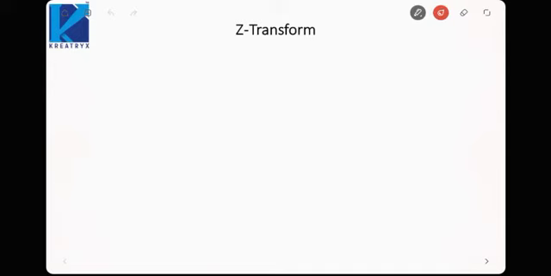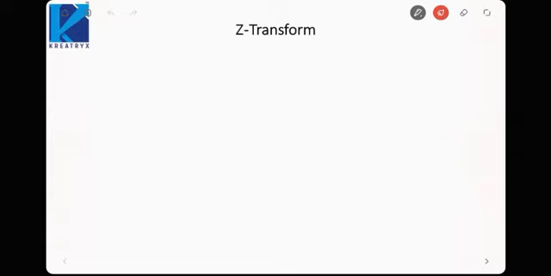Hi guys, as we saw in the last chapter, we covered the Laplace transform and I told you that the Laplace transform was a generalization of the Fourier transform. Because the Fourier transform was restricted to a limited set of signals, like the signals should be bounded and stable. But in the case of the Laplace transform, we removed that condition and it was applicable for a wide range of signals.